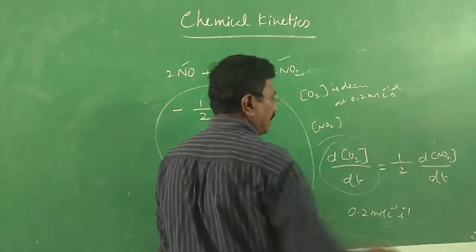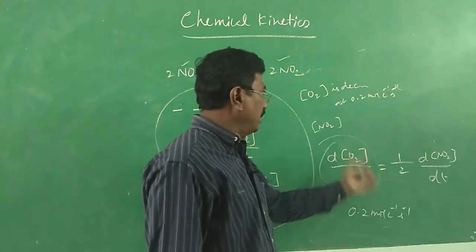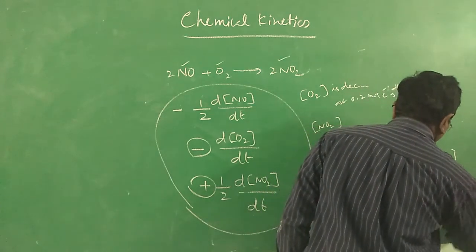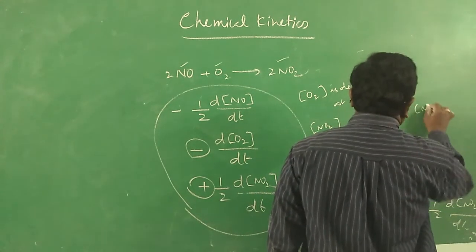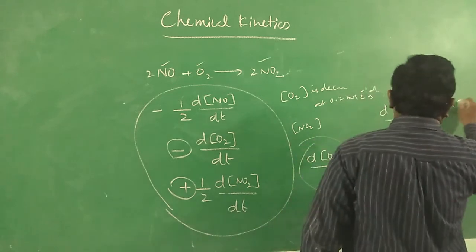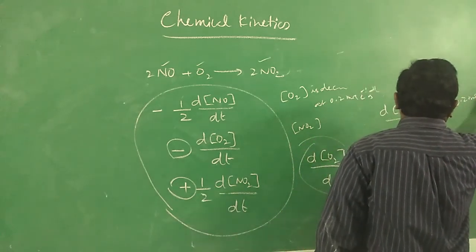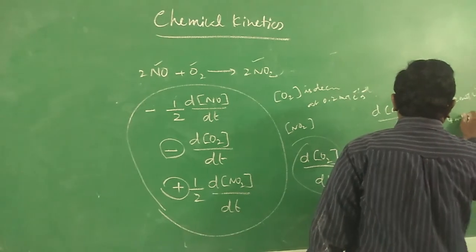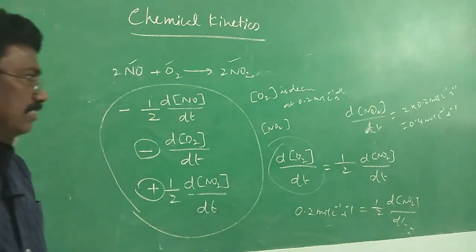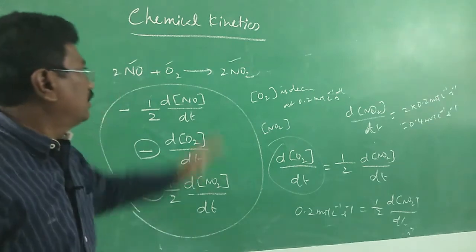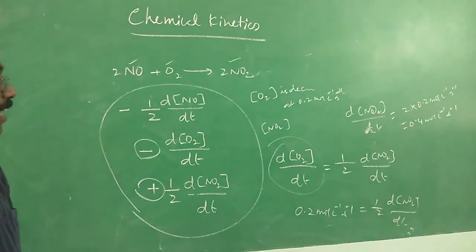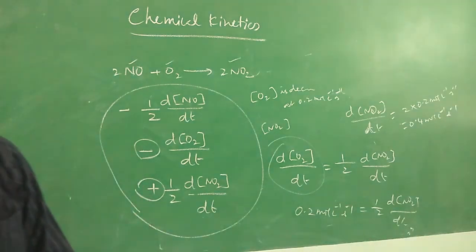Rate in terms of oxygen is given as 0.2 mole per liter change in concentration per second, which is equal to half into d[NO2]/dt, or d[NO2]/dt is equal to 2 into 0.2 mole per liter per second. That is 0.4 mole per liter per second. So the rate of formation of NO2 is found to be twice the rate of disappearance of oxygen. Rate of disappearance of oxygen is 0.2. Therefore, the rate of formation of NO2 is 0.4 mole per liter per second. This is how we find out the rate of formation of nitrogen dioxide.